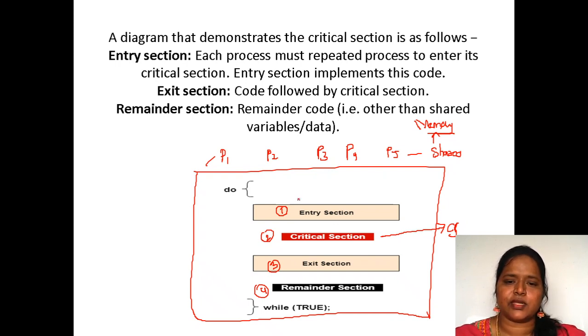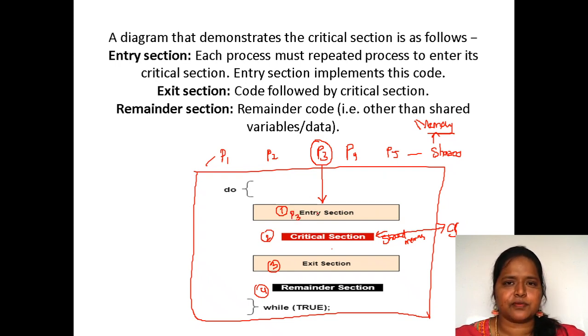So entry section, in the sense, suppose among the 5 processes, if any process wants to use the shared code, for example P3 wants to use this shared code. Here this is the shared memory. Fine. So that shared memory we kept in a critical section. If P3 wants to use that critical section, first it has to enter into the entry section. So now P3 is in the entry section.